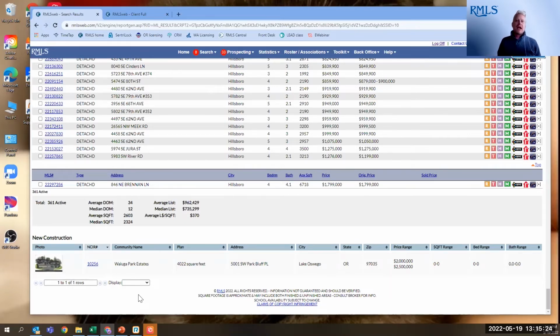If your clients are looking and there's not a lot of results, you may see that there is a new development going in. It's all under construction, but you can look and see the price range of the homes going in and say, you know what? There's some stuff that's coming in. Let's go ahead and get into that sales office and get a look at the model home.